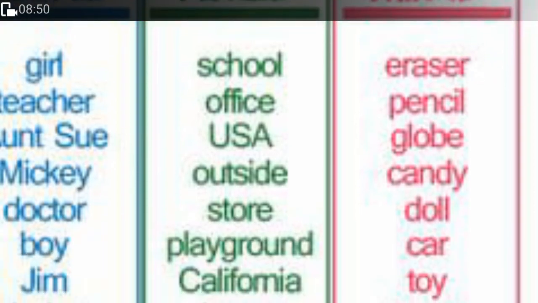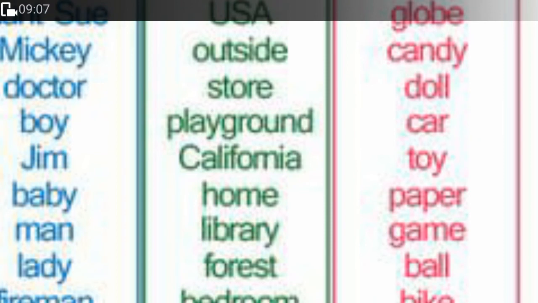Globe, you know that round thing that has the picture of the earth? It is actually a graphical representation of our earth. So it is a globe. Candy is any sweet. Doll, it's a toy, right? Car, it's a toy.